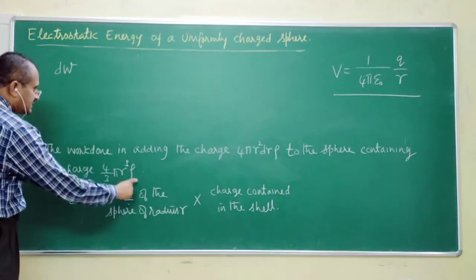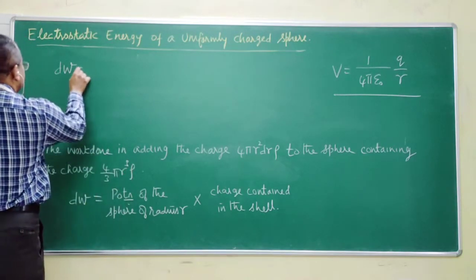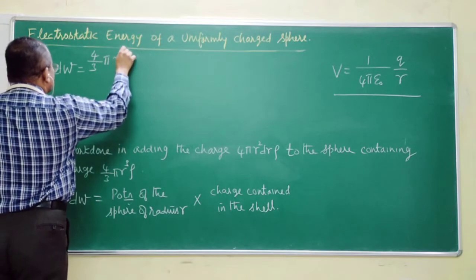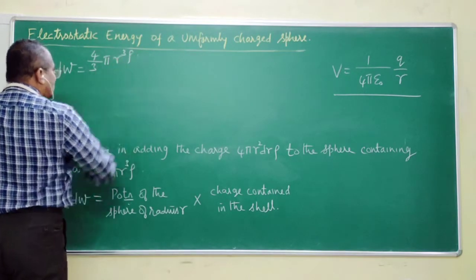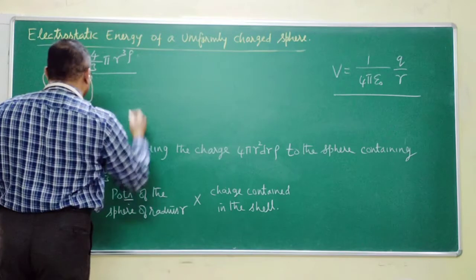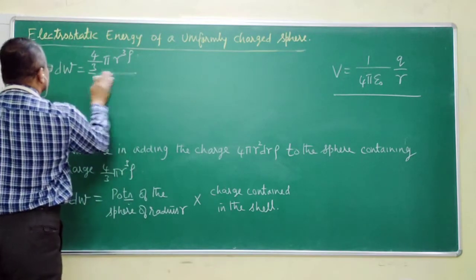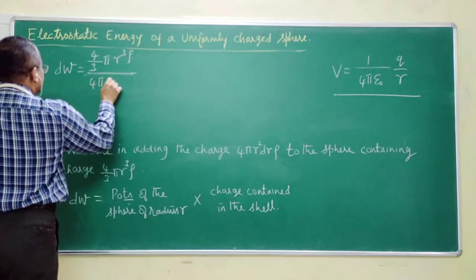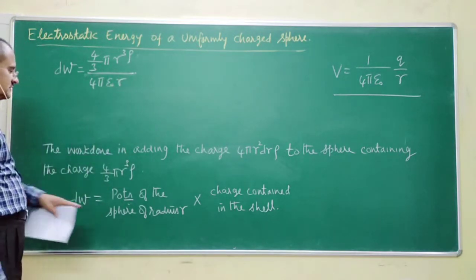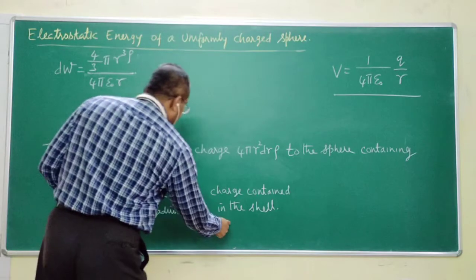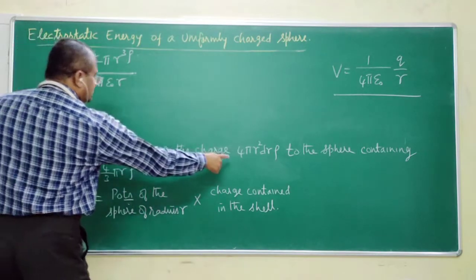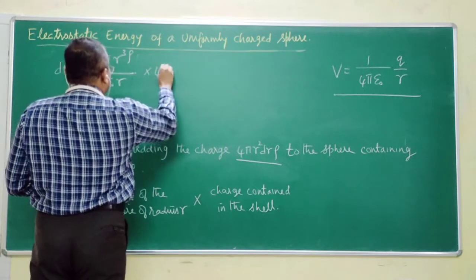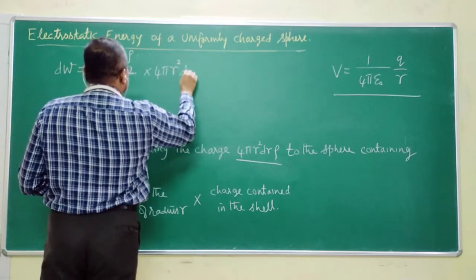Now, this sphere is having this amount of charge, which is 4 by 3 pi r cube rho, divided by 4 pi epsilon naught r potential, times the charge contained in the spherical shell, which is rho into 4 pi r square dr.